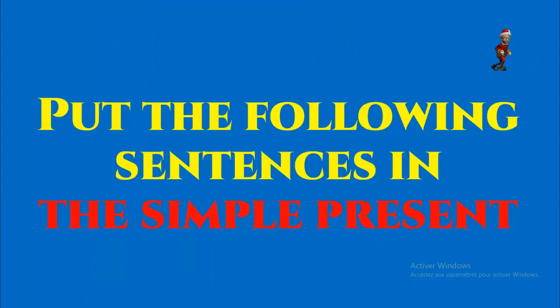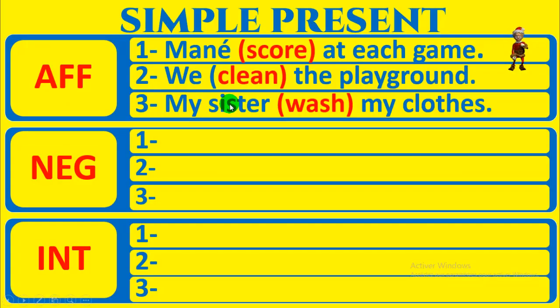Exercise. Put the following sentence in the simple present. Mettez les phrases suivantes au présent simple, à la forme affirmative, négative, interrogative. Faites une capture d'écran et envoyez-moi les réponses par WhatsApp. Mon numéro de téléphone est sur la vidéo ou bien dans les commentaires. Mane to score at each game. We to clean the playground. My sister to wash my clothes. Simple present, affirmative form, negative form, interrogative form.